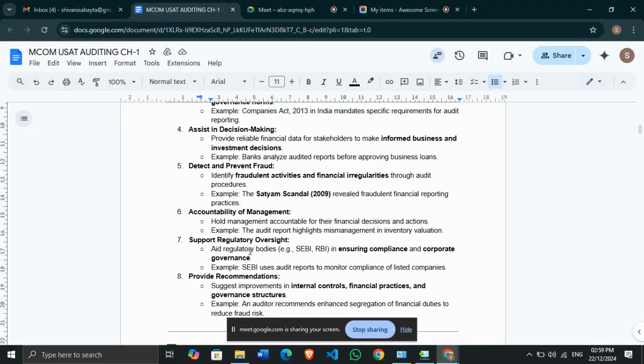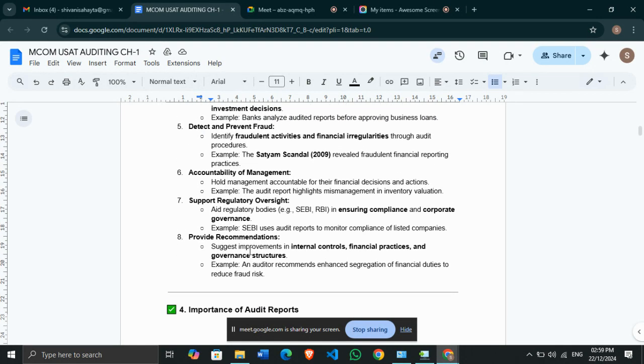The next is accountability of management. The management is held accountable for all the financial decisions and actions. So if, during or even after the auditing, fraudulent activities or irregularities come up, the management will be held accountable for this. So yes, it holds the management accountable for the financial decisions and actions. For example, the audit report highlights mismanagement in inventory valuation, right? Next, it supports regulatory oversight: regulatory bodies like SEBI and RBI in ensuring compliance and corporate governance.